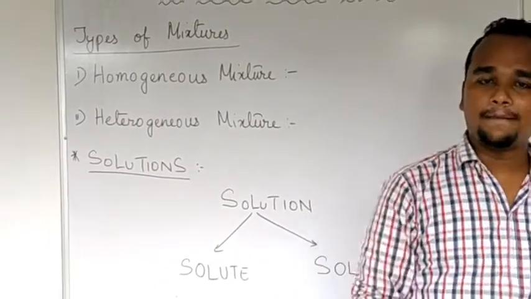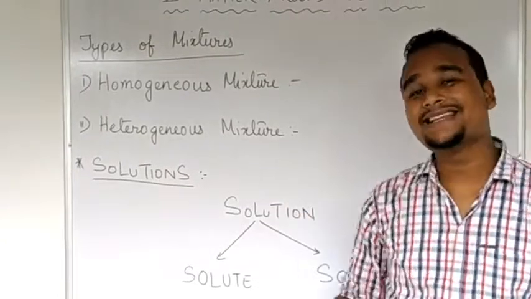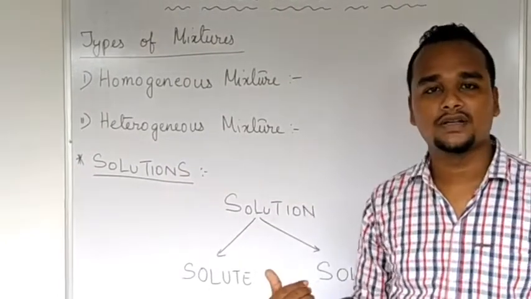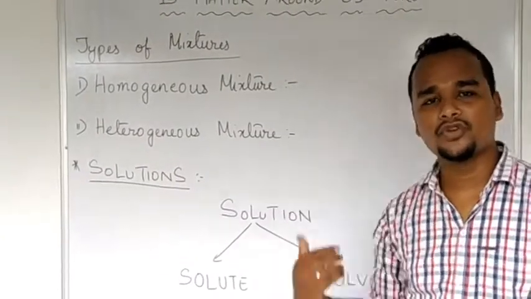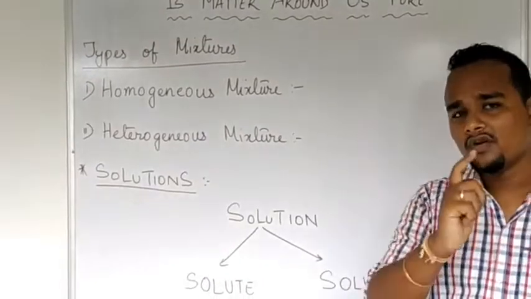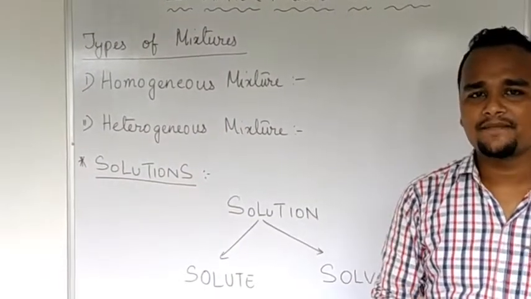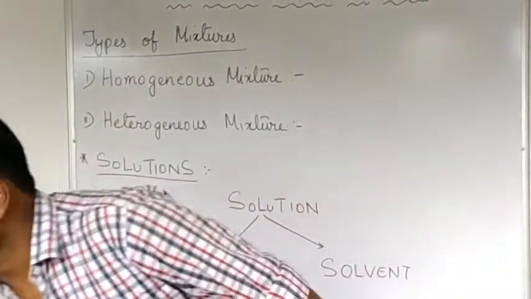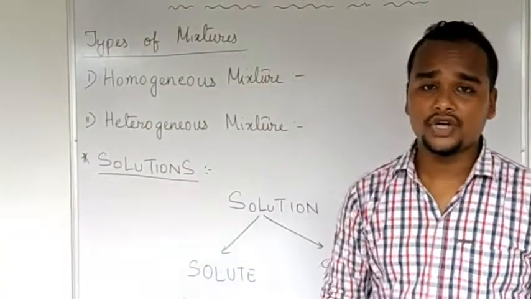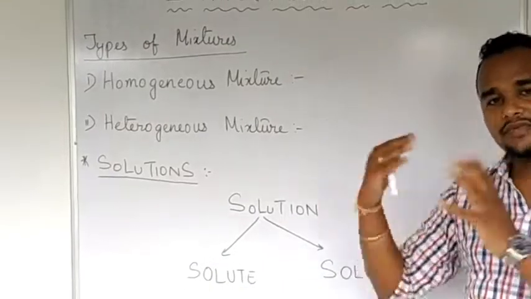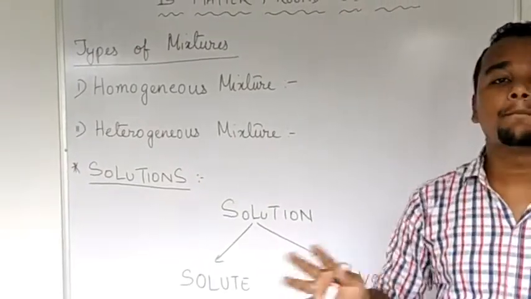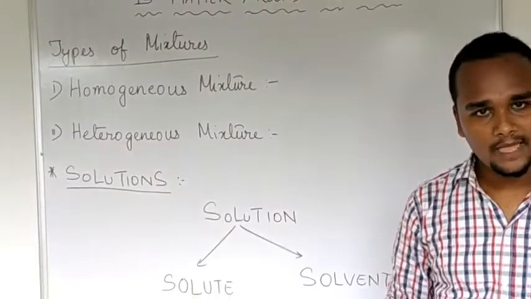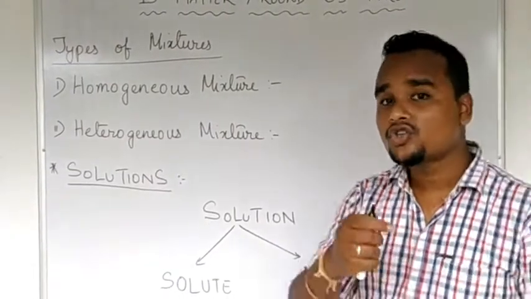Lemon juice mixed with water is also an example of a solution. So what actually is a solution? A solution is a homogeneous mixture in which one component is dissolving completely with the other component.